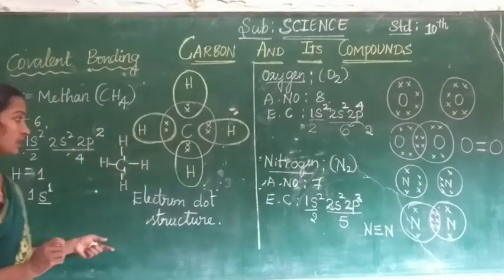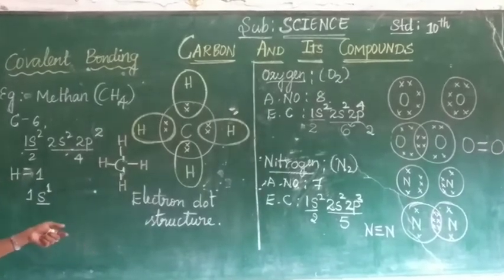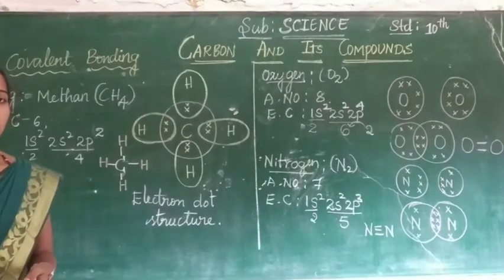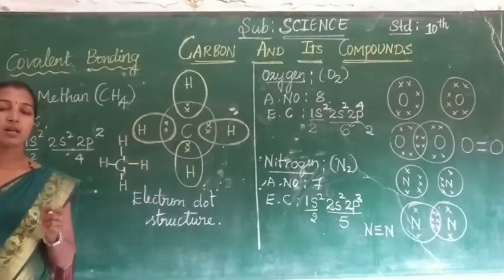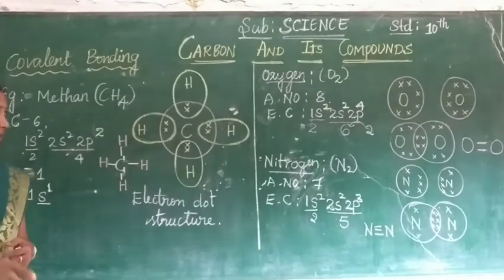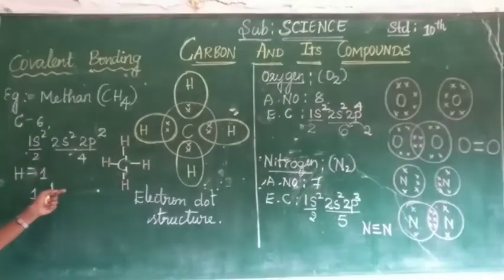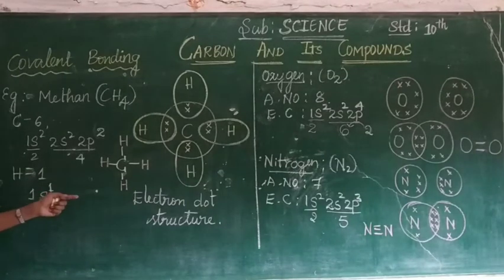In case of methane also, it is weaker. Methane is a simple and the first member of the carbon compounds. We have to study about methane in your next classes. Also draw this electron dot structure.